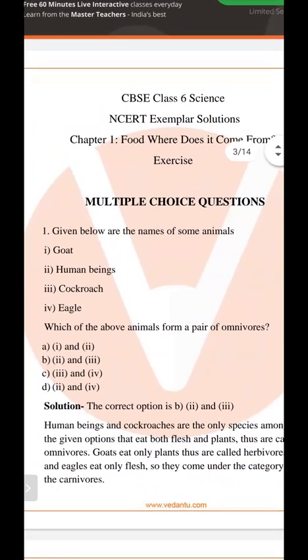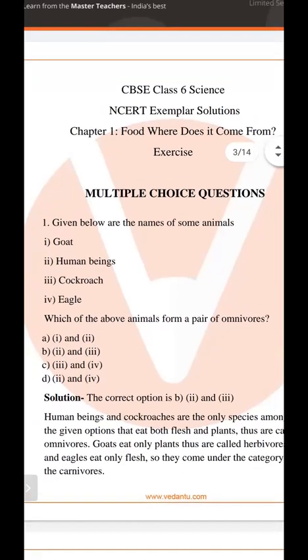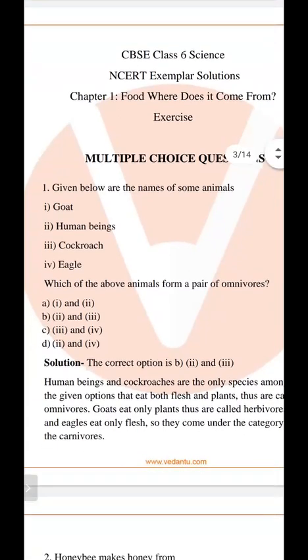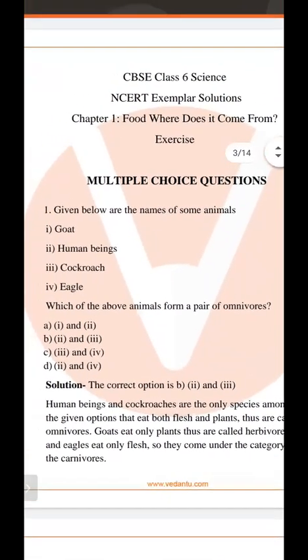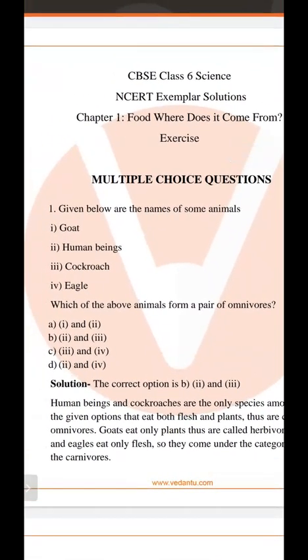So these are four animals. You have to find the omnivorous animal. And what do you mean by omnivorous animal? Animals which eat both plants and flesh of other animals are called omnivorous. So out of these four animals, which animal eats both flesh as well as plant products?